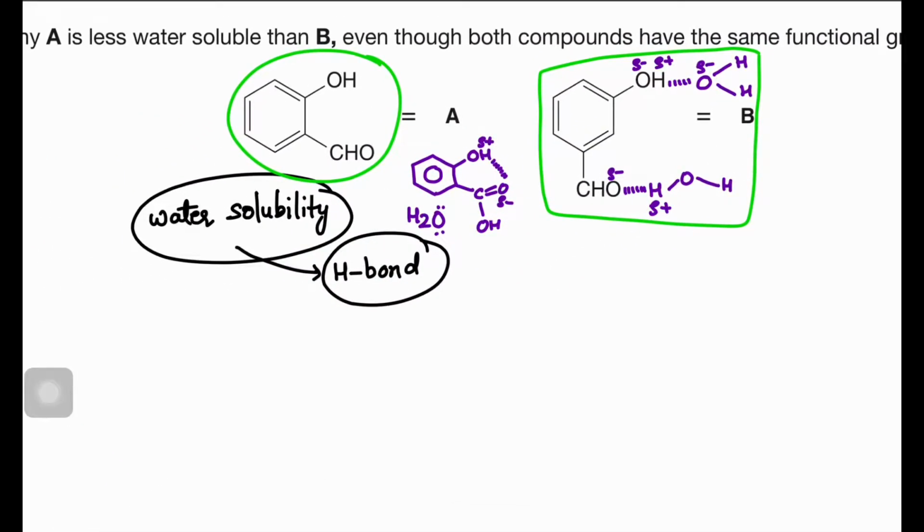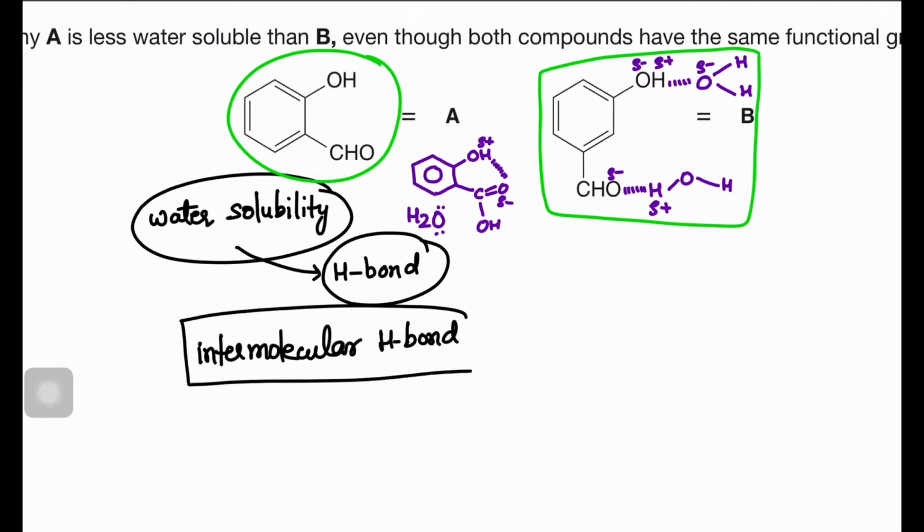So if there is intermolecular hydrogen bond of the organic molecule with the water, then solubility will be more, and solubility will be inversely proportional to the extent of intramolecular hydrogen bonding. We can take one more example.